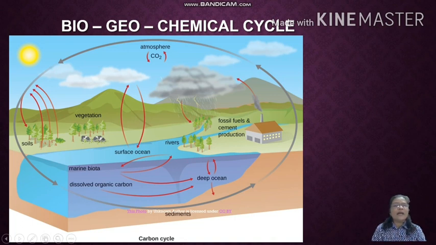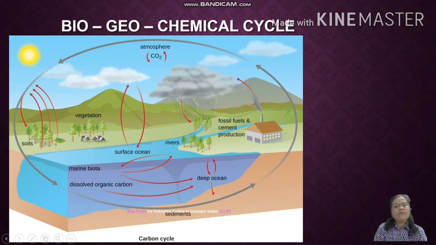In the atmosphere, carbon dioxide is present, and all the plants use the carbon dioxide during the process of photosynthesis, and again from the fossil fuels and the fossil fuels burning, the carbon dioxide is given out. In the marine biota, organic carbon is present, and again that carbon settles as sediments, and from the vegetation, carbon is given out and settles down.